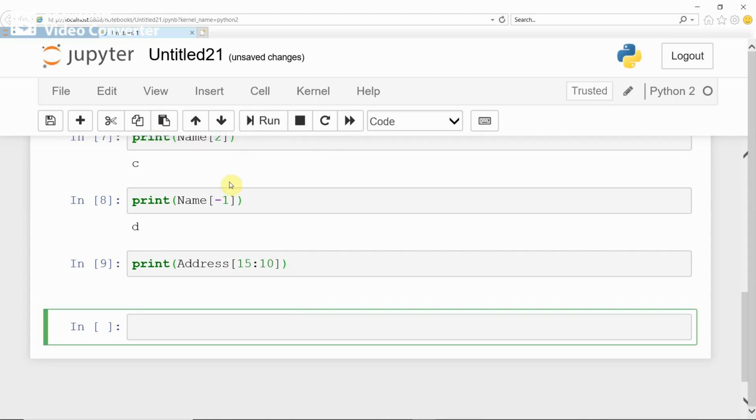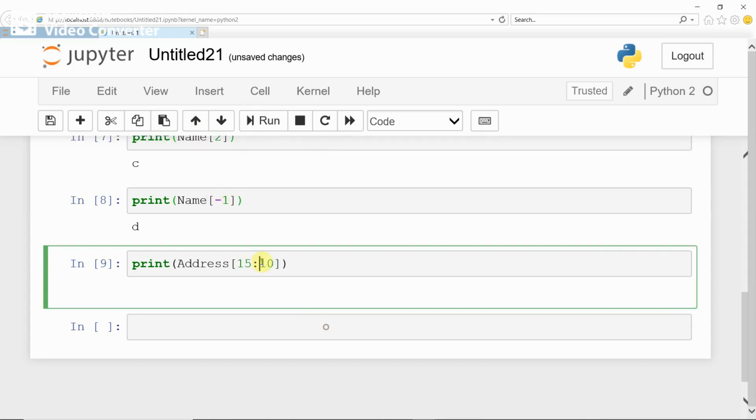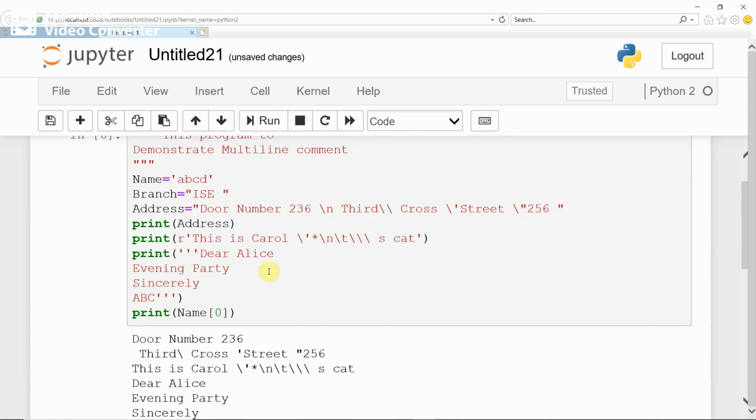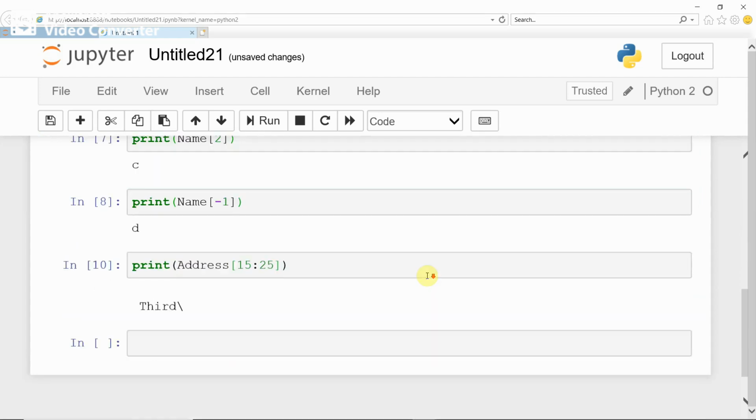You have to give properly: 15 to the next 10 characters means you have to give the index of the next 10th character. 15 plus 10, 25. See, then only it displays. From 15 to 25, whatever characters exist, it displays.